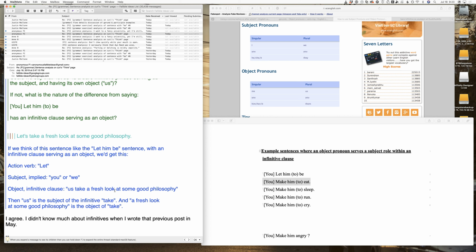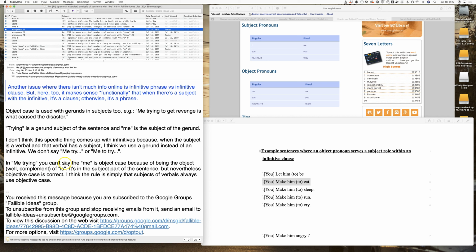And Anand agrees. So everything spelled out would be like, we let us to take a fresh look at some good philosophy, I think. I don't think I have a problem with the implied subject maybe being we. I haven't really seen that sort of thing before, but I don't see why it would have to only be used, so I think I'm okay with that. Yeah, I don't have an objection to this right now, but I think I might think of one. So we'll just move on for now. I think I'm going to wrap this up for now.